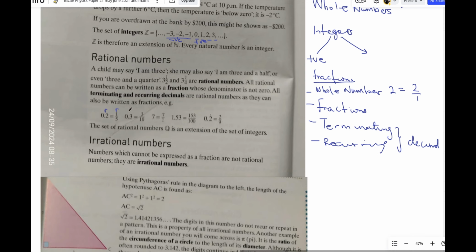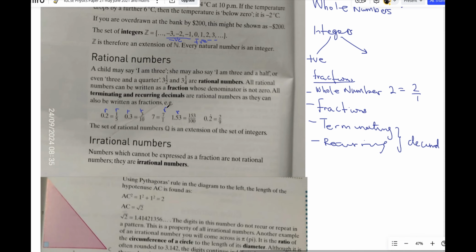Like 0.3 is a rational number. If you change it to a fraction, it's 3 over 10. 7 as a whole number is 7 over 1, like I already explained. Whole numbers can also be expressed as fractions. 1.35 is a rational number. All these are rational numbers.